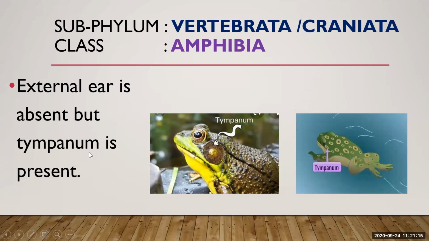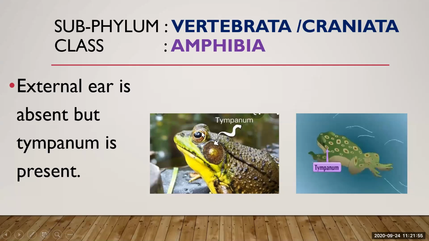So what is the function of the tympanum? Here you can say it is the ear of the frog.